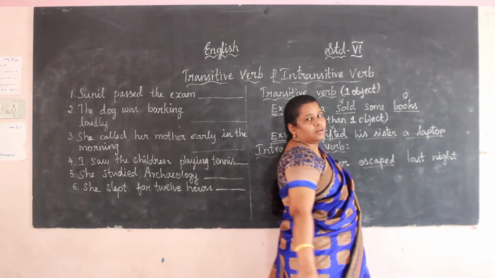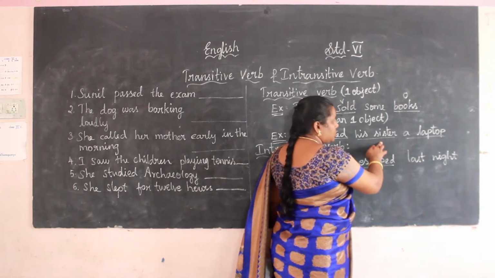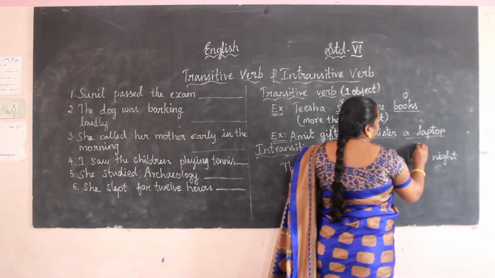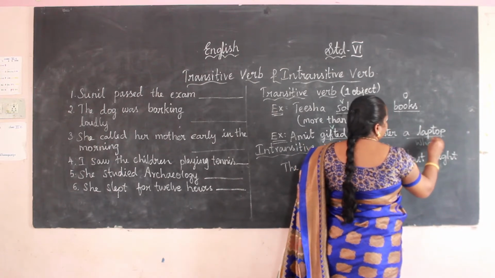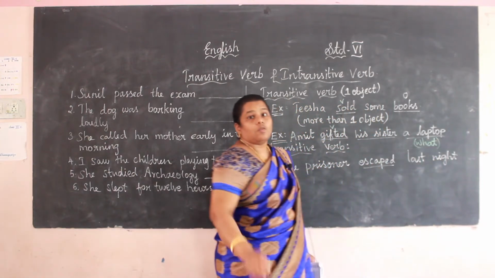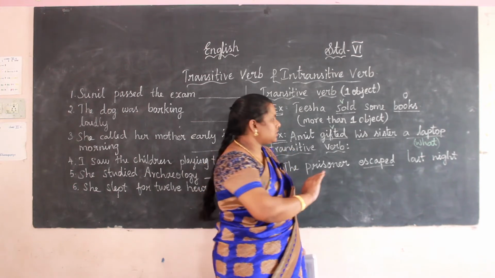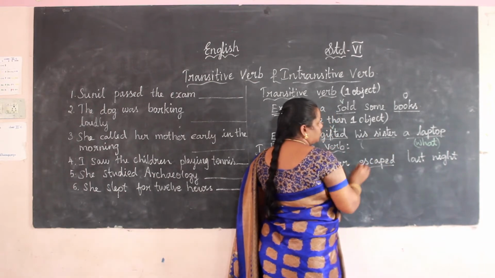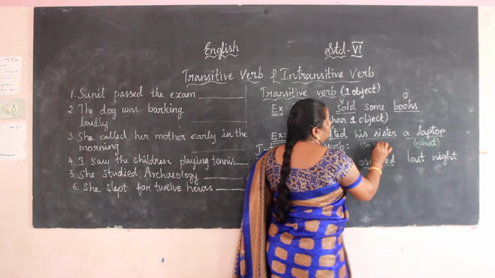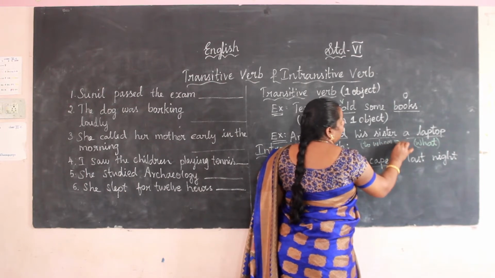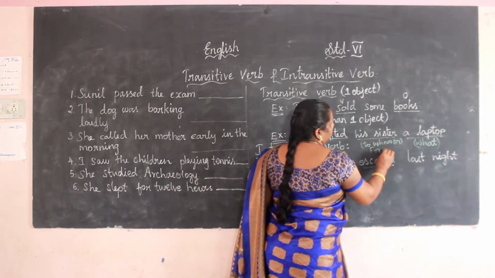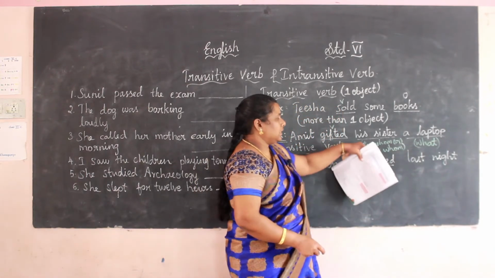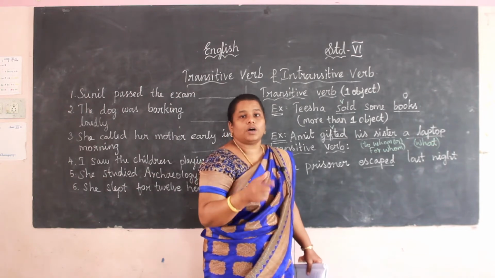His sister is an object, and a laptop is also an object. The laptop answers the question what. His sister answers the question to whom or for whom.